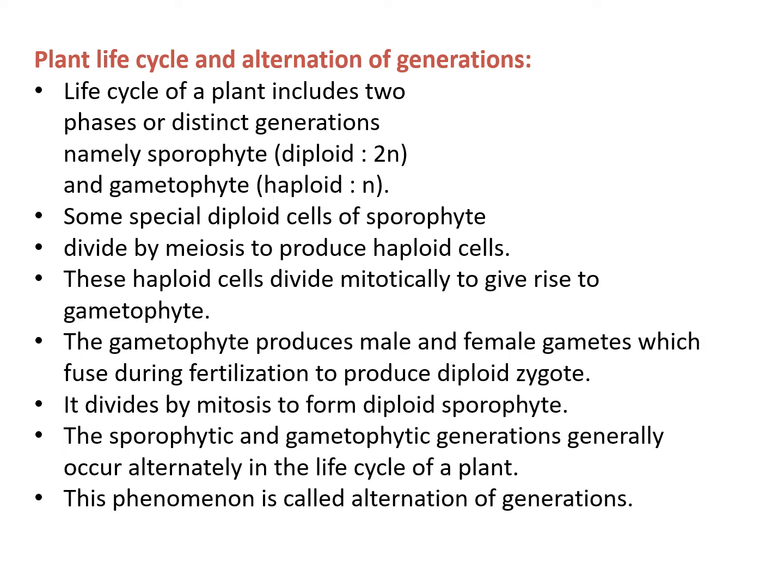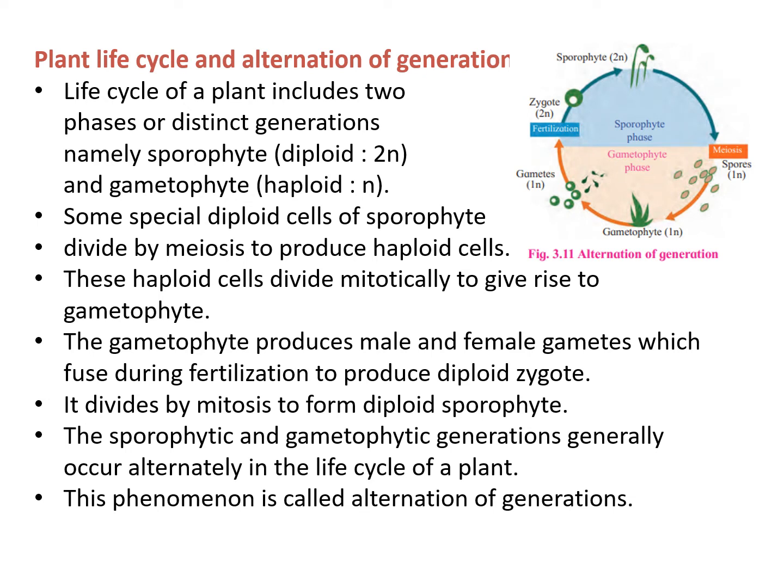The sporophytic and gametophytic generations generally occur alternately in the life cycle of a plant. This phenomenon is called alternation of generation. This figure shows alternation of generation.